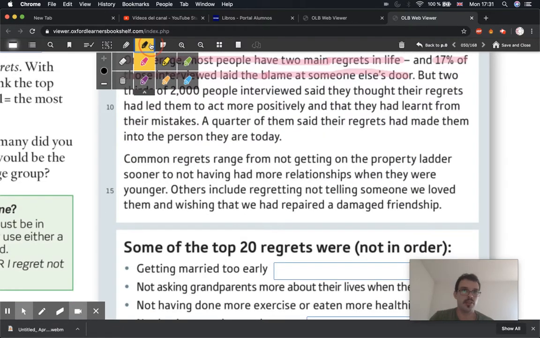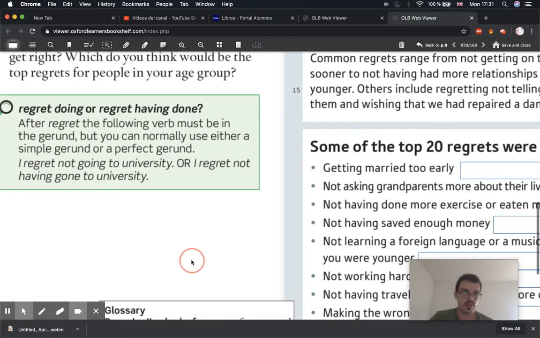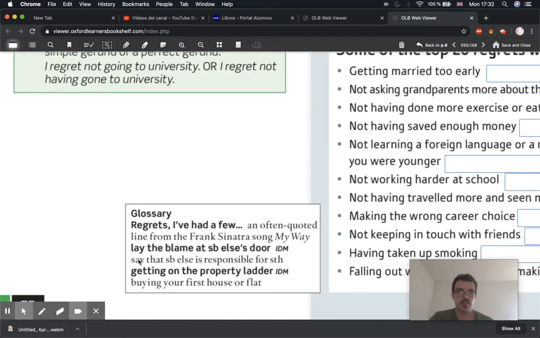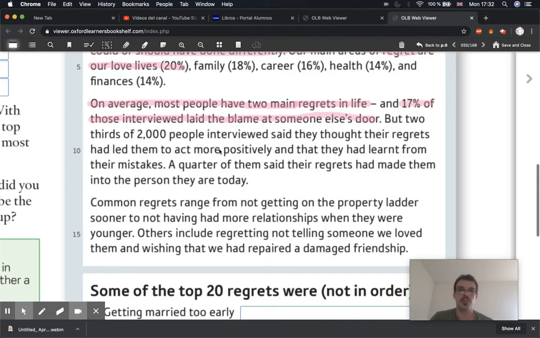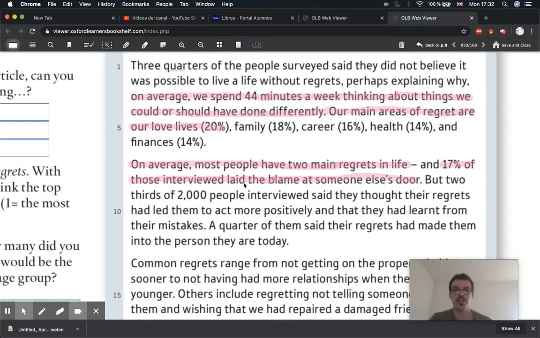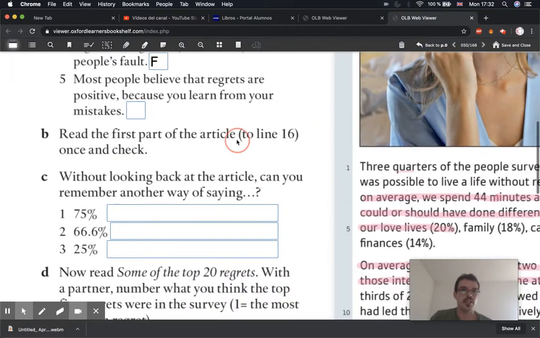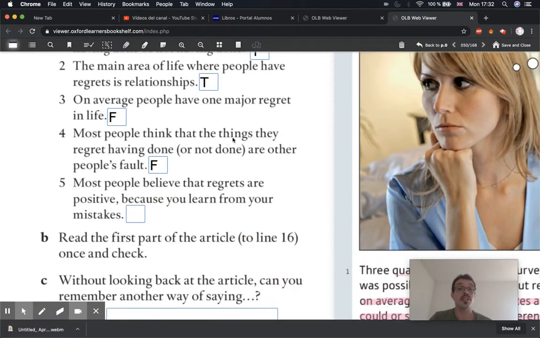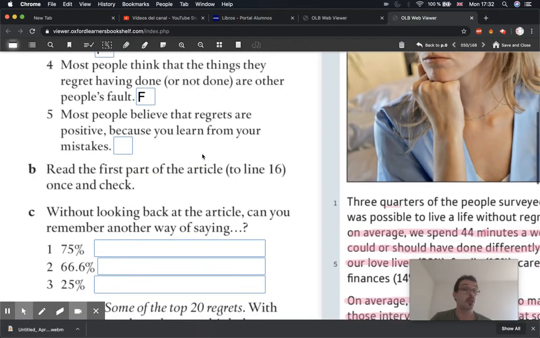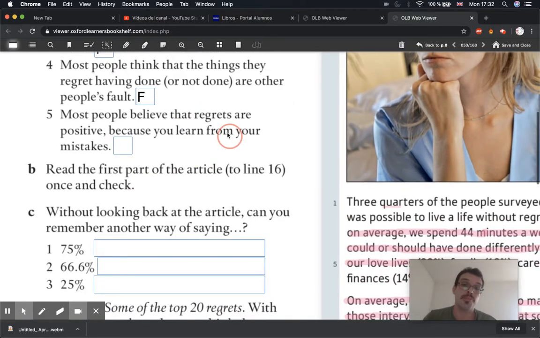If we look down here, laid the blame means to say that someone else is responsible for something. So that's basically blaming somebody else, right? Lay the blame at somebody else's door. It says 17%, so that's not most people. That's the minority, a small percentage. So when the question says most people think the things they regret having done are other people's fault, it's false, because it's not most people. It's only 17%.